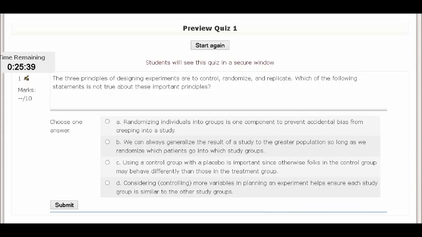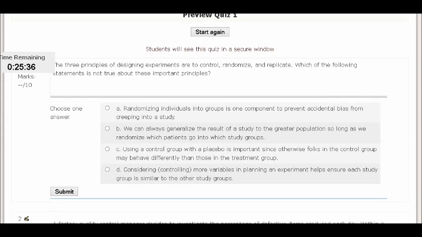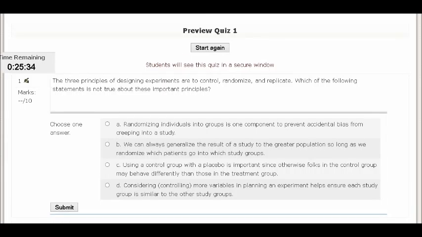Okay, so let's go ahead and work through this quiz. Three principles of designing experiments are to control, randomize, and replicate. Which of the following statements is not true about these important principles? Let's look at this first one. Randomizing individuals into groups is one component to prevent accidental bias from creeping into a study. Absolutely, that's true, right? We'd like to randomize it. That way we don't have any of these variables getting in the way.